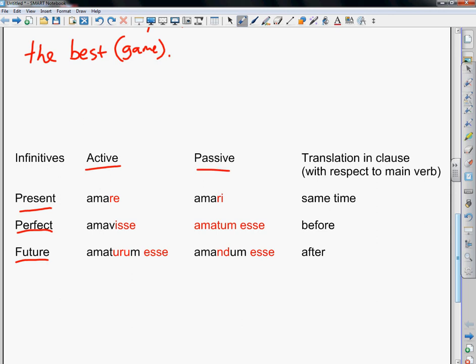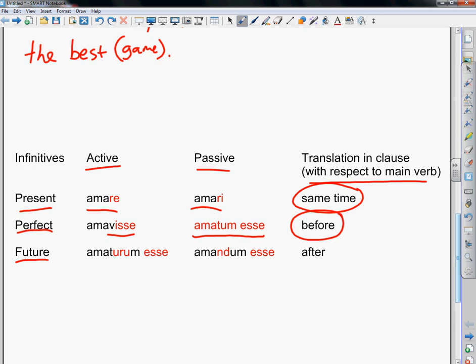And depending on what tense I have, for example, if I have present tense, which is, of course, marked by that RE, actively, a passive would be the RI, I would translate that as the same time with respect to the main verb. If I get a perfect tense, that's the fourth principal part plus esse, then I would translate it as action that happened before the main verb.